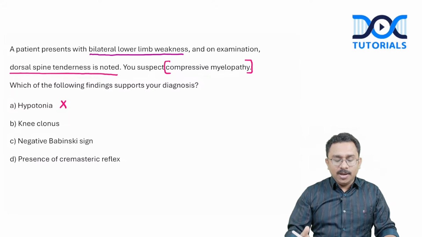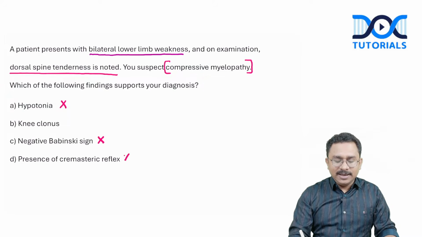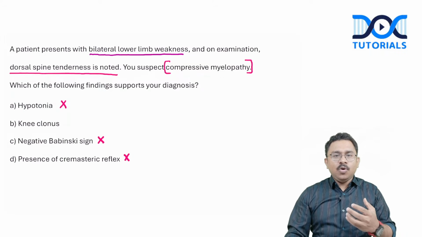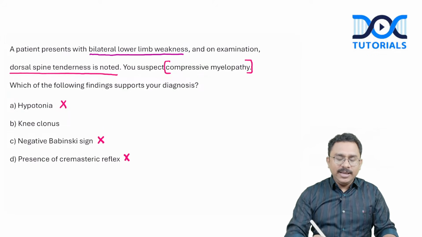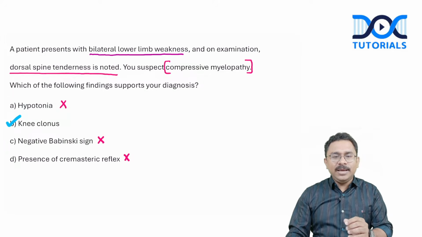Then coming to the Babinski sign, you would expect a positive Babinski sign in this patient, right? And presence of cremasteric reflex again is not a finding that is going to support the diagnosis. For this particular question, clonus will be a finding, whether it be ankle clonus or patellar clonus or knee clonus, that is going to suggest a finding in favor of a UMN type of lesion. So the answer for this question will be option B, that is knee clonus.